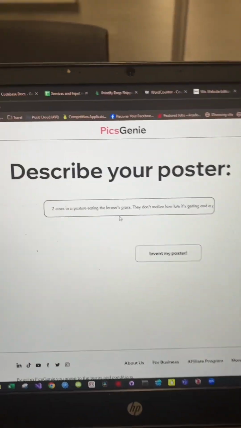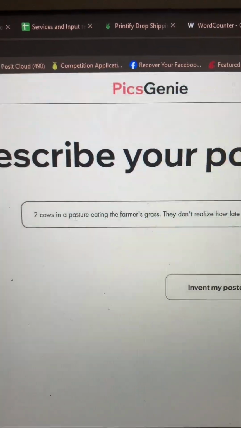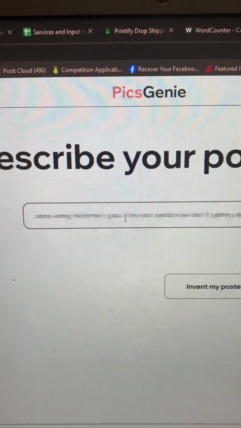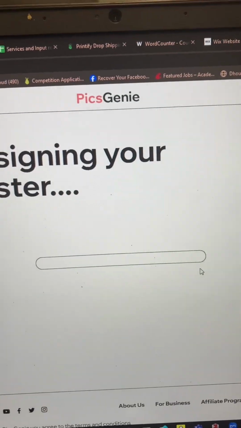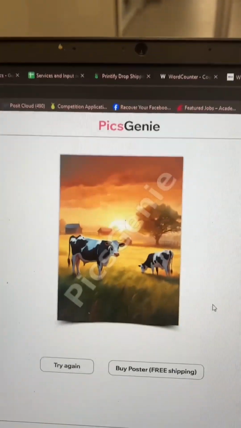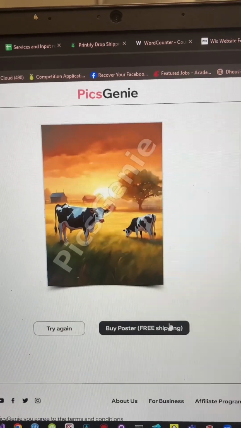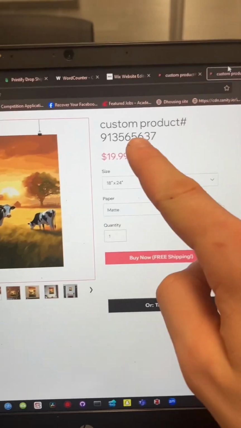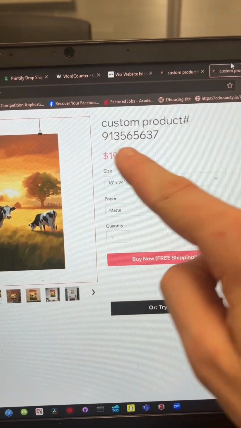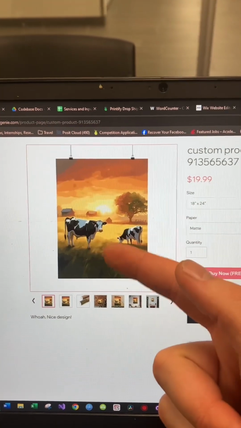Now, when I make a poster, I can enter 2 cows in a pasture eating the farmer's grass. Notice we've got a number, we've got a special character, and this is a pretty long input. And if I invent that, boom, we get a result. And that's a really long name, so let's see what the product is called. There we go, the customer gets rerouted to custom product number, that number, instead of the incredibly long name that they had to type in to generate that poster.